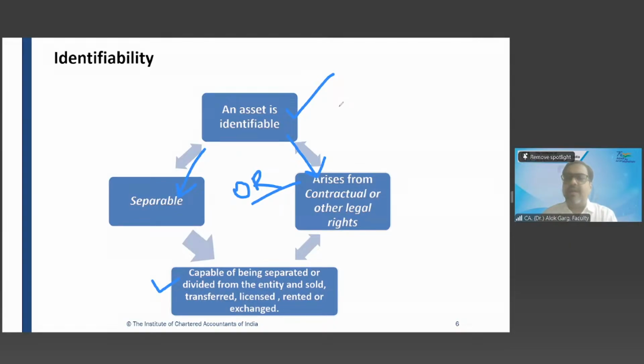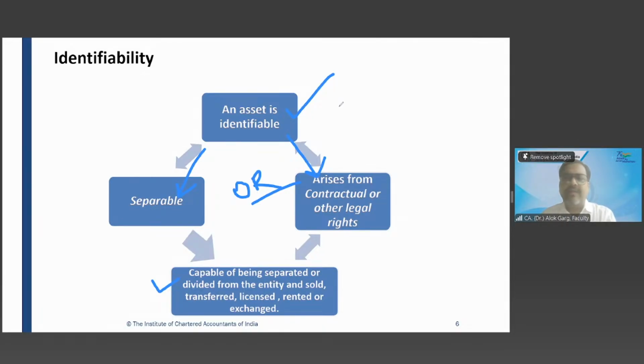No, so I have given you the definition of intangible asset. Three legs are there. Whether this market share is without physical substance, yes or no? Yes. Whether market share is a non-monetary asset, means you don't have a right to receive a fixed unit of currency. It's a non-monetary asset, not a monetary asset. Means your market share is good, so you are getting economic benefit from it. You are able to sell goods to 80 customers out of 100 customers.